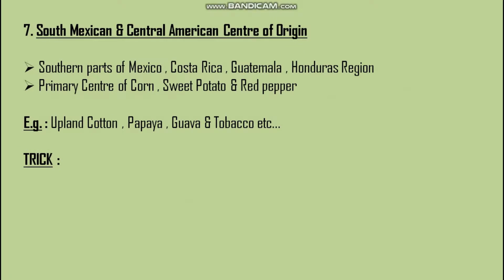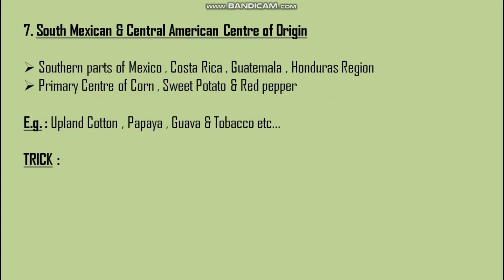Next, South Mexican and Central American center of origin. It includes southern parts of Mexico, Costa Rica, Guatemala, Honduras regions. It is the primary center of corn, sweet potato, and red pepper. So the examples are upland cotton, papaya, guava, and tobacco.